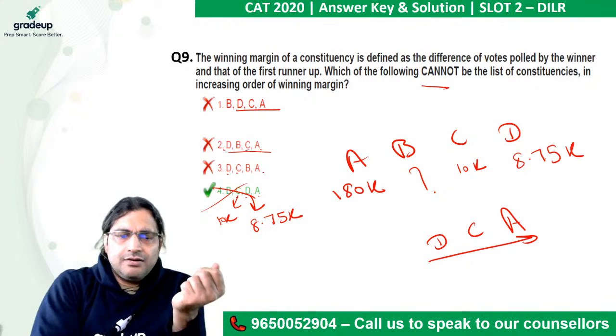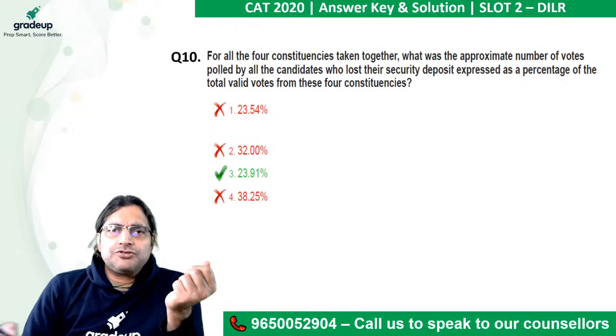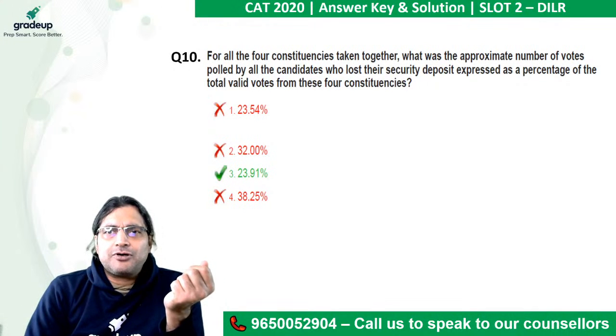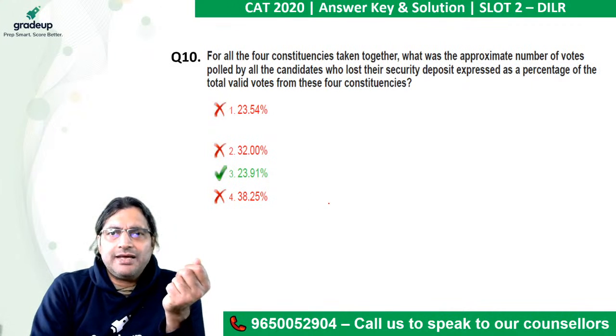All right. So here, for all the constituencies taken together, what was the approximate number of votes polled by the candidates who lost their security deposit, expressed as a percentage of total valid votes from these constituencies?